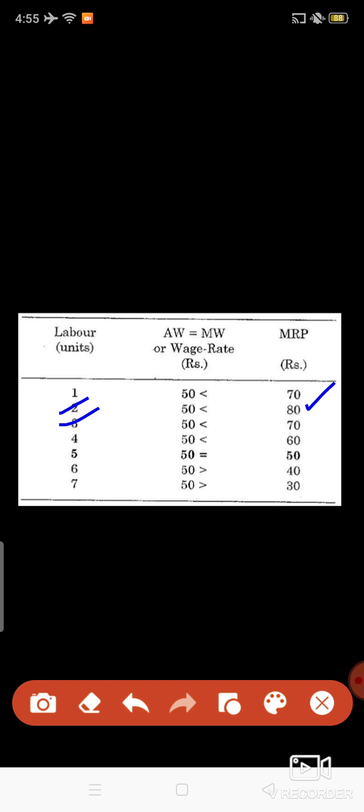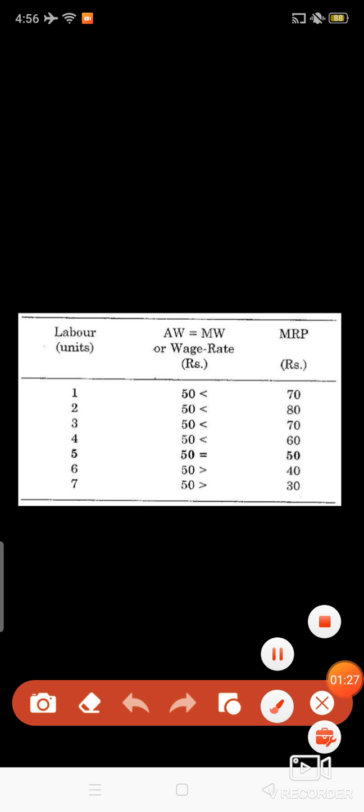Third case it is 70, fourth 60, fifth 50, sixth 40, seventh 30. So we will hire labor up to where the wage rate and marginal revenue product are equal.